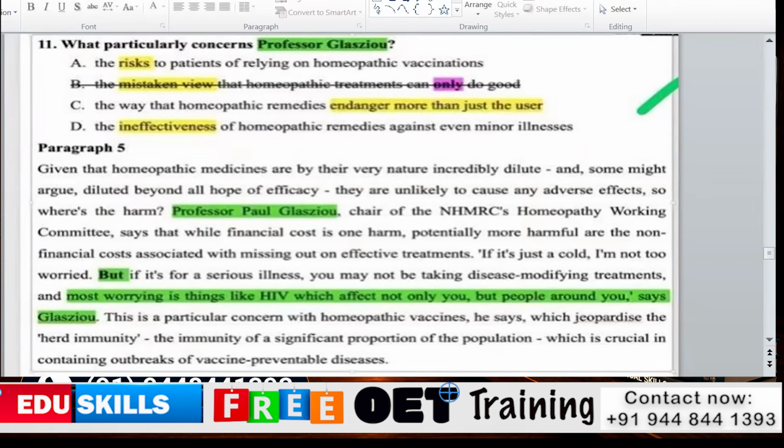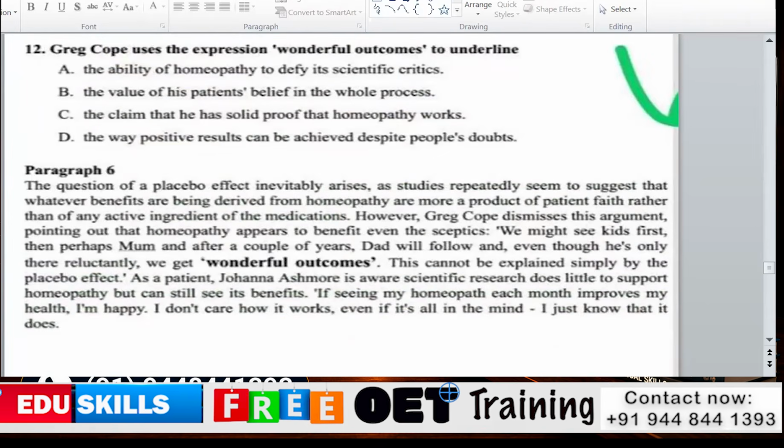Nothing was said regarding risk, so we can eliminate option A, the risk of patients relying on homeopathic vaccination. I hope you all understand these questions. We can go to question number 12. Here we are also seeing highlighted biological questions.